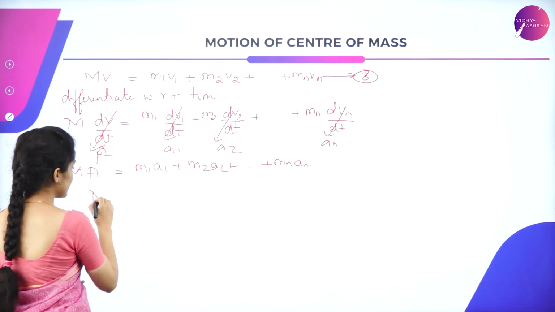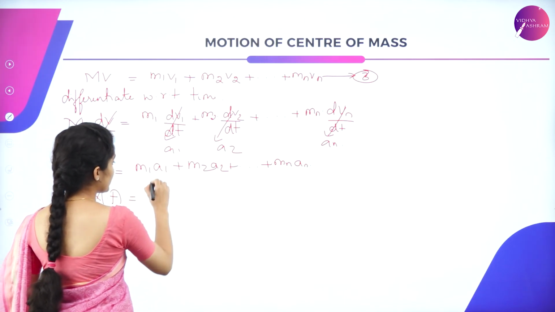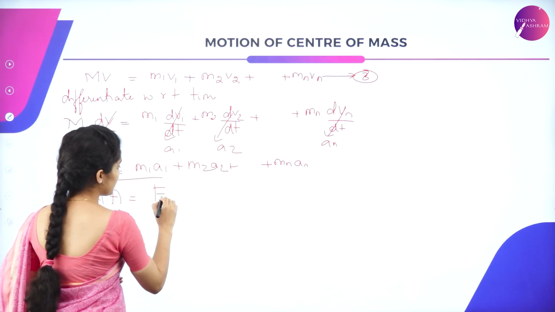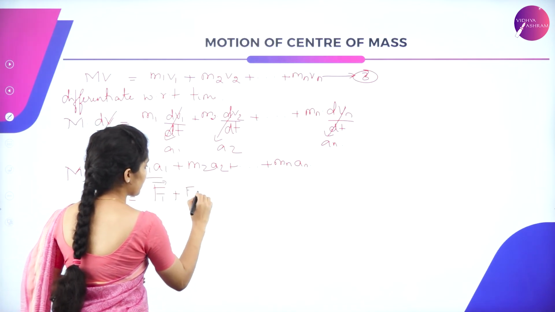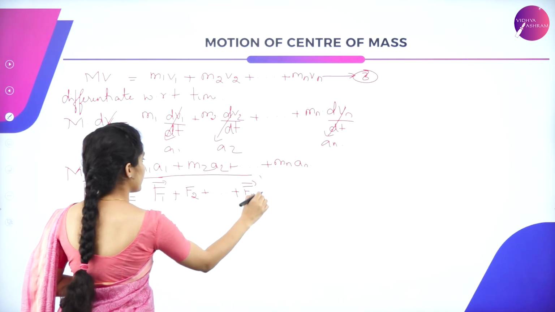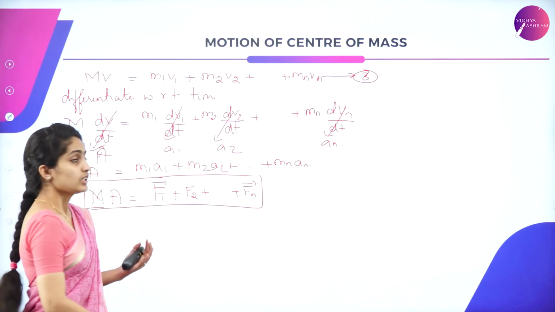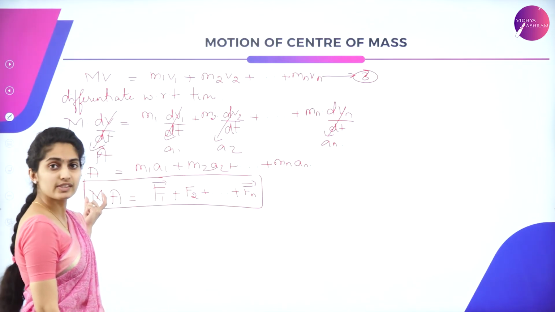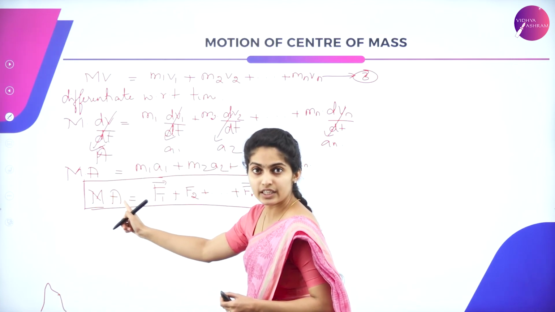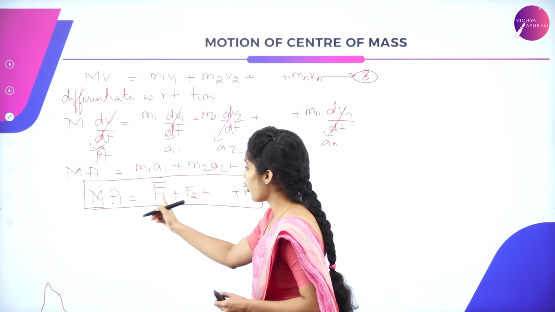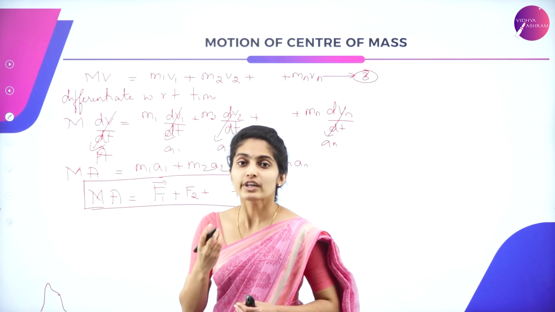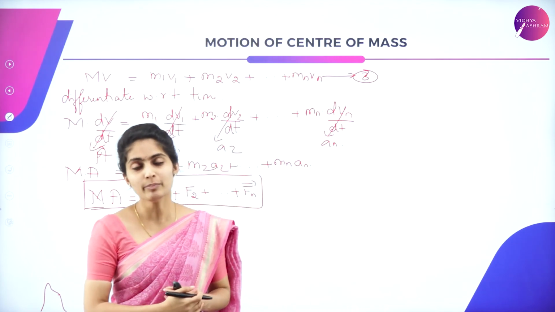So it can be written as F1 vector plus F2 vector up till Fn vector. So the total mass of the system of particles times the acceleration is equal to the vector sum of the forces applied to the particles.